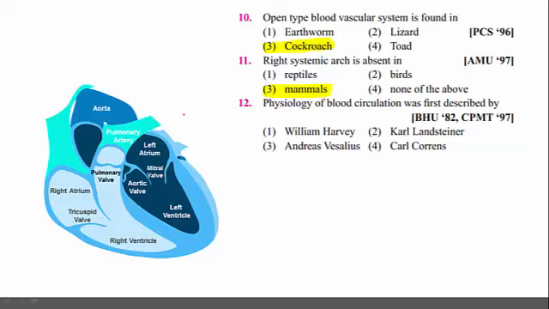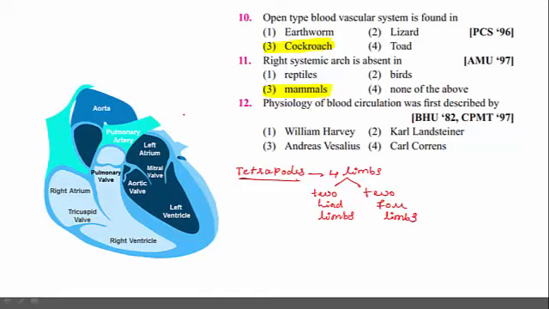Which group of animals are called tetrapods? So, tetrapods are nothing but animals having four limbs. What are those four limbs? Two are hind limbs and two are forelimbs. When hind limbs and forelimbs are present, they are called tetrapods.